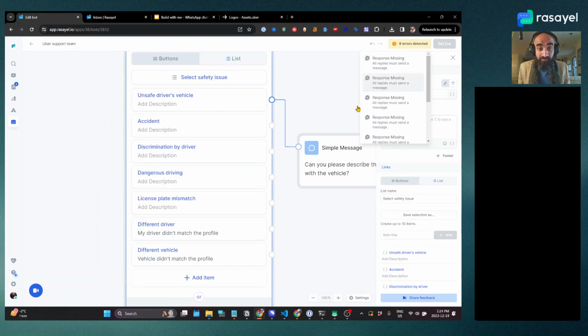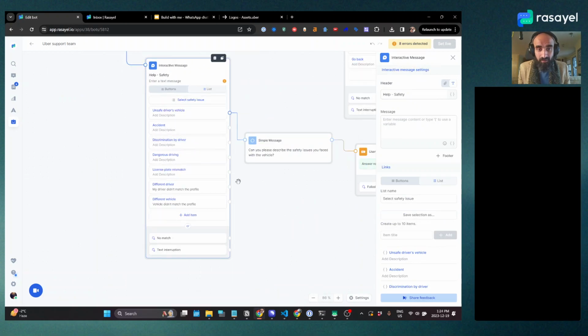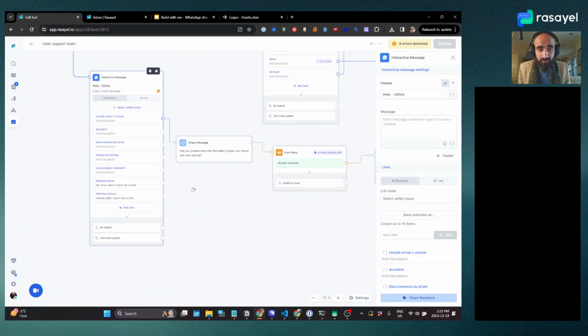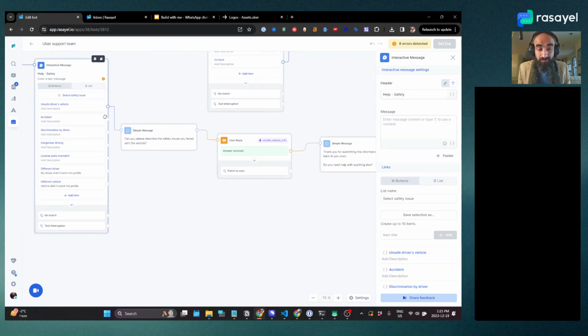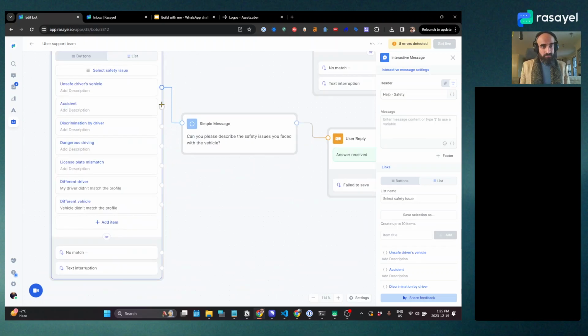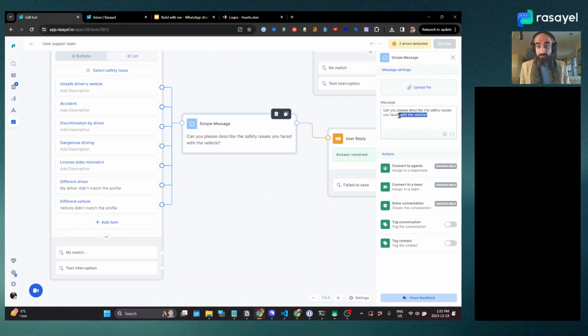What else? There are all of these. Okay, the safety issues. Can you please describe the issue that you're facing? All right, let's also do the same thing. We will direct them all to this node over here. Maybe rename this a little bit.